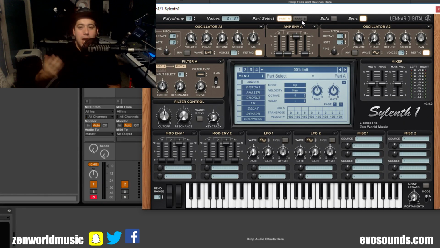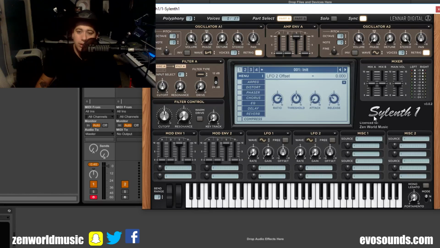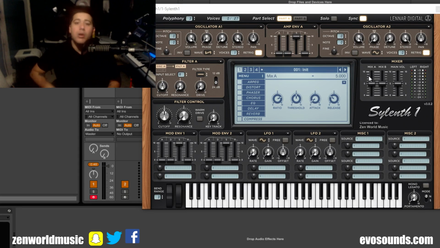For instance, I wrote a blog article on 3 things you must know about Sylenth1. And one of the cool things is that you can layer part B with part A as a layer. So with solo, you can do that. Now, sync just syncs up the effects in Sylenth1, the LFOs and all that good stuff to the DAW. So if in the DAW, let's say Ableton, you have 128 BPM, then Sylenth1's internal BPM reader will be 128 as well. Here we have the mixer, increase in volume, decrease in volume, and whatnot.